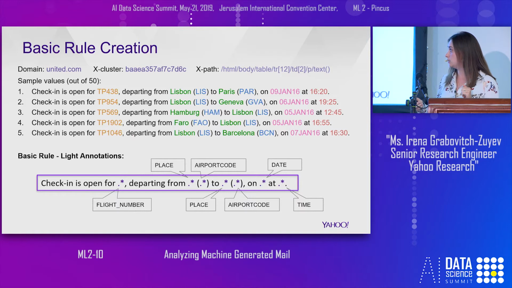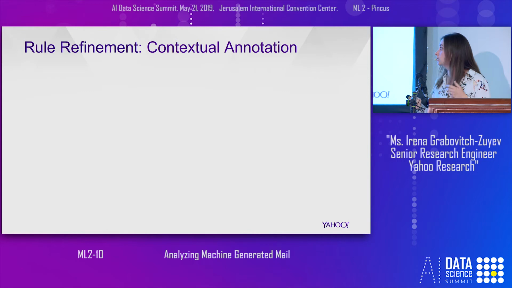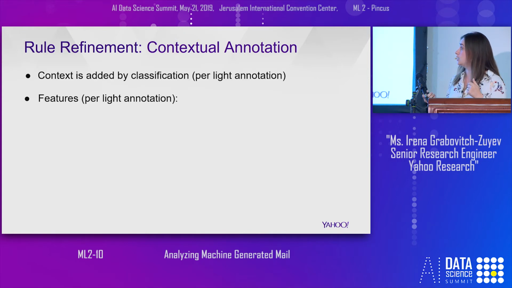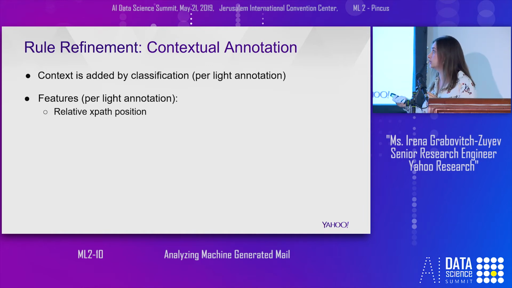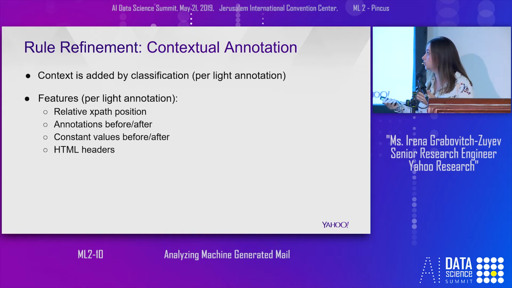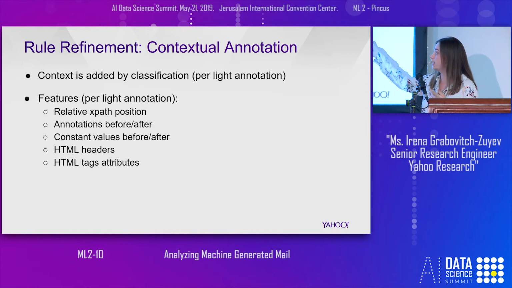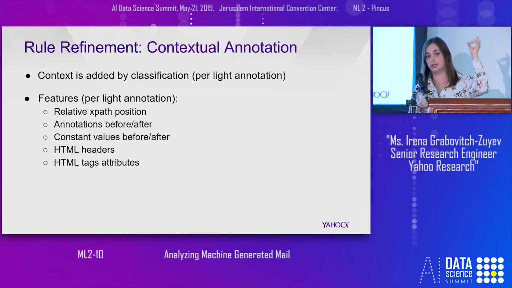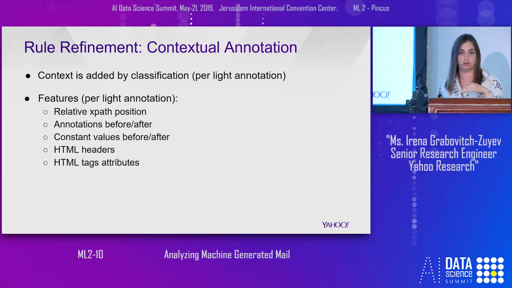When we have created the basic rule, we want to refine it and create the advanced, refined rule. The refined rule is created using the models we trained per each light annotation. There are a lot of features used in our models. Some of them, for example, are relative XPath position, because the booking date usually appears at the top, while the arrival or departure date is in the middle of the message.